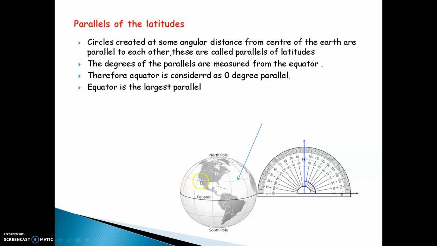So basically, the sleeping lines on the Earth which do not intersect or meet each other are called parallels of latitudes. Among these, you can see the largest or the longest parallel on the Earth is the equator. The rest go on becoming smaller and smaller. The equator is the largest or the longest latitude on the Earth.